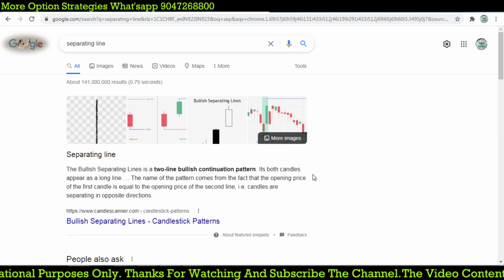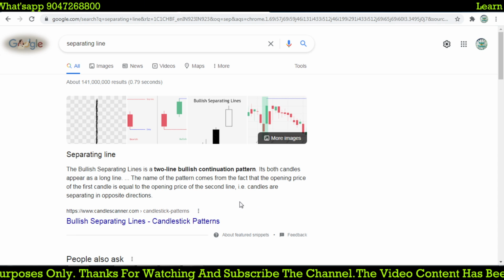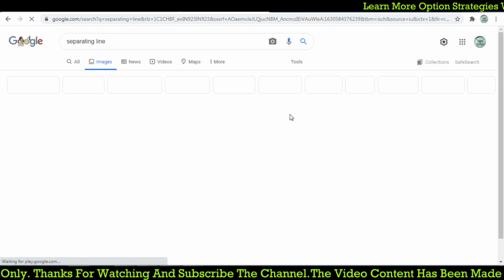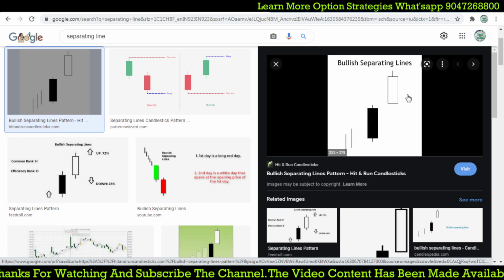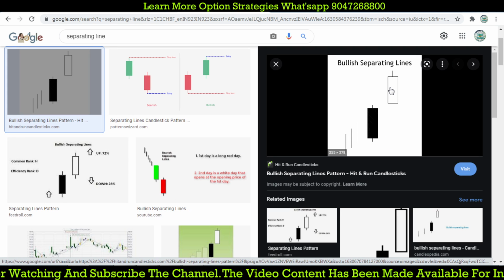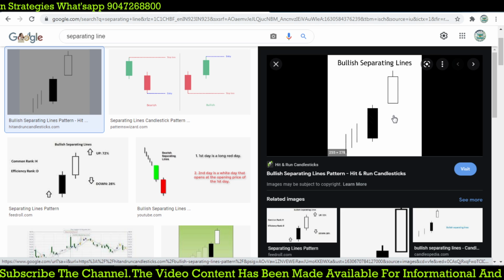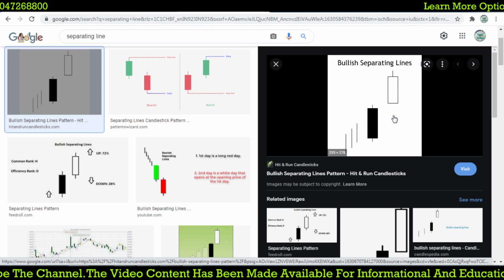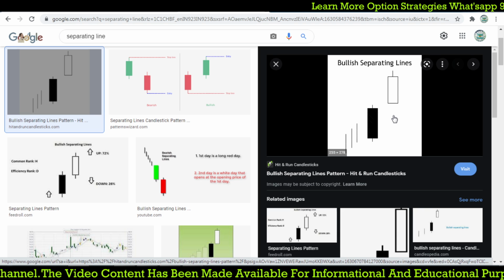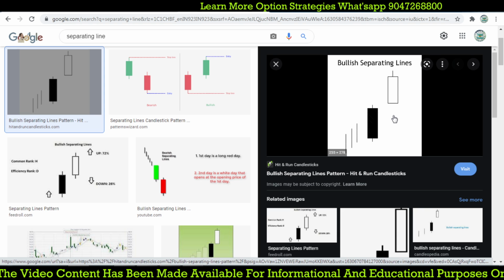So let's see how the separating line looks and what the candlestick pattern should be. This is exactly the bullish separating line candlestick pattern, which forms in the trending direction. The market has started moving higher.